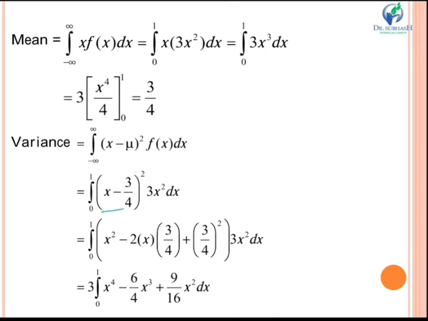Now we will open this bracket using the formula (a minus b) whole square equal to a square minus 2ab plus b square. So here your a is x and b is 3 by 4. So a square minus 2ab plus b square. We will simplify this.